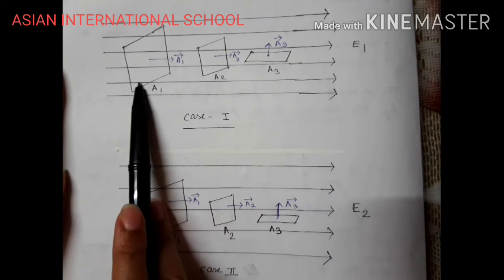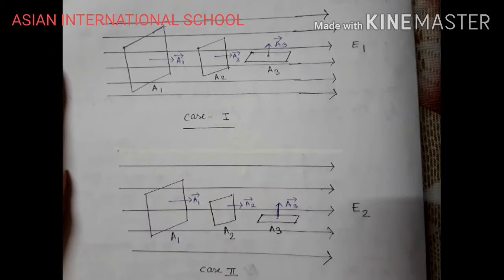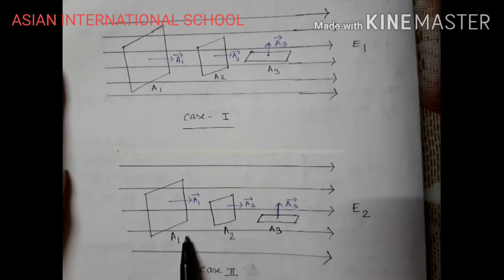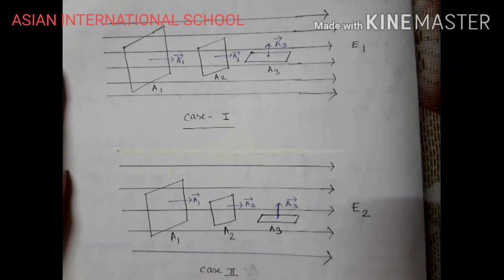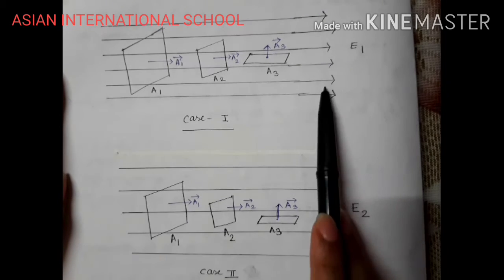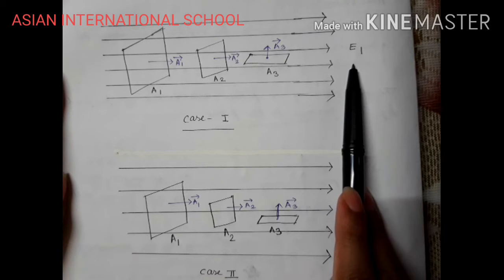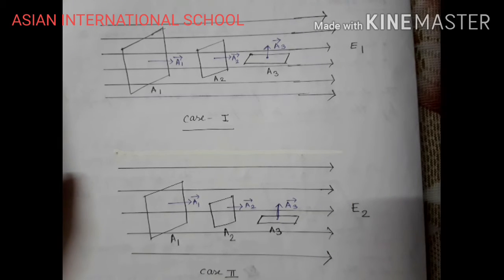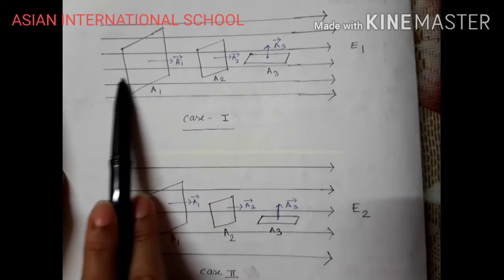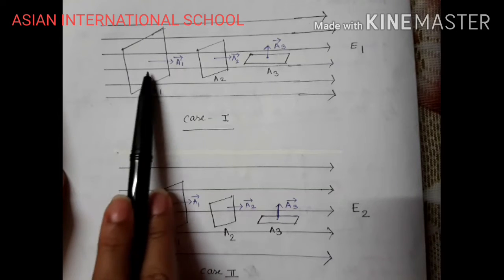Here, 1, 2, 3, 4 electric field lines are passing. But in the second case, only 3 electric field lines are passing. Why? Because here the intensity of the electric field is less, whereas in the other case the intensity is more. So the stronger the electric field, the more electric flux, or the more electric field lines, will pass.